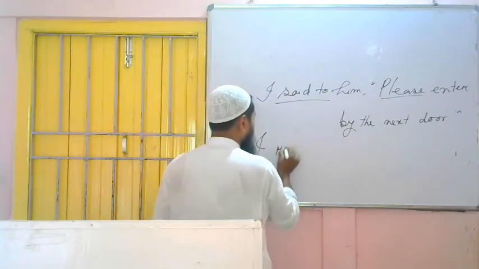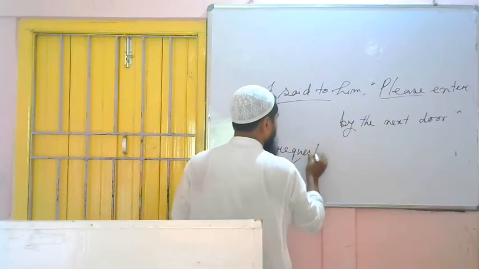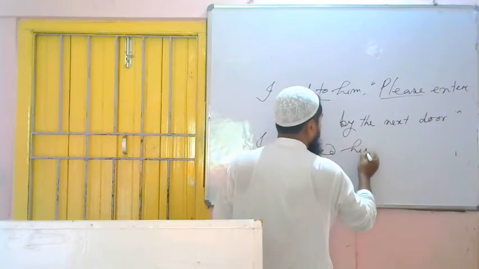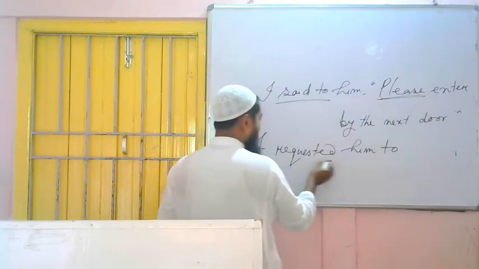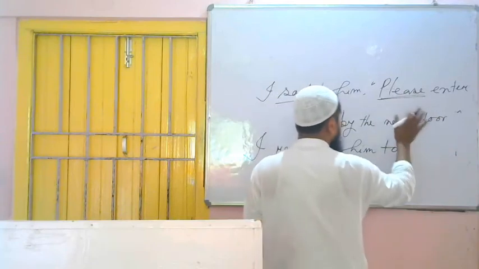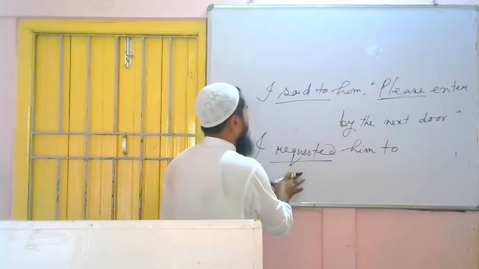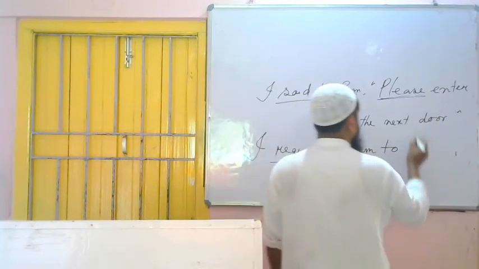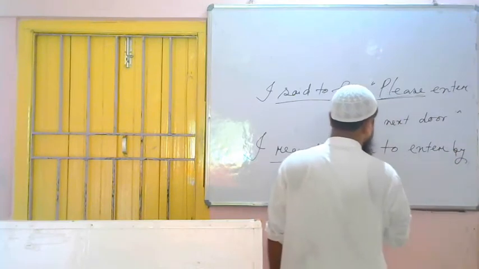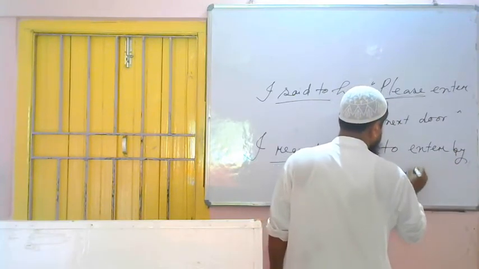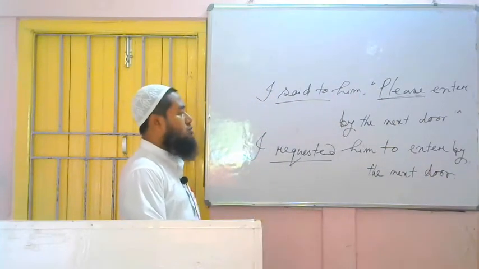Requested. I requested him to, because of please we have written already requested, that's why you have to omit please. There will be no please here. The meaning of please has already been mentioned here. I requested him to, the remaining part will remain same. Enter by the next door. Finished. I requested him to enter by the next door.